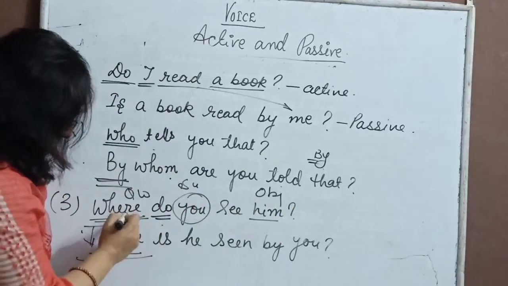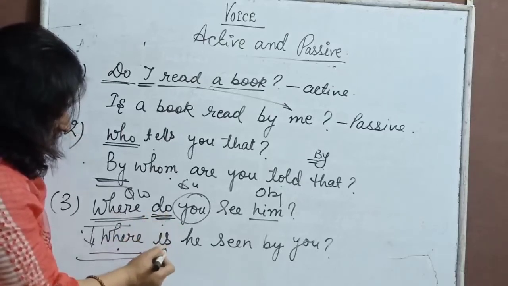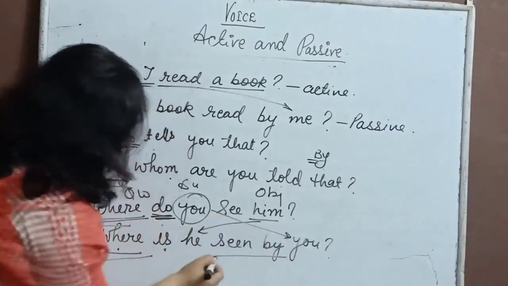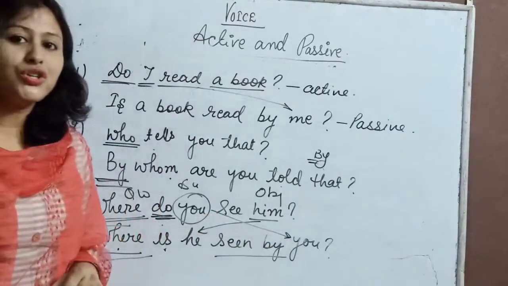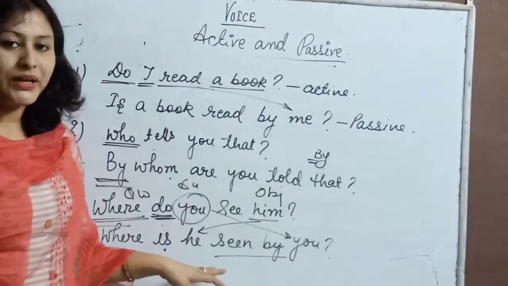So where will remain like this only, where. This helping verb will change. Do will change into is. Then this will come here, this will go there, and the verb third form and the preposition by. I hope it must be clear to you. Okay.